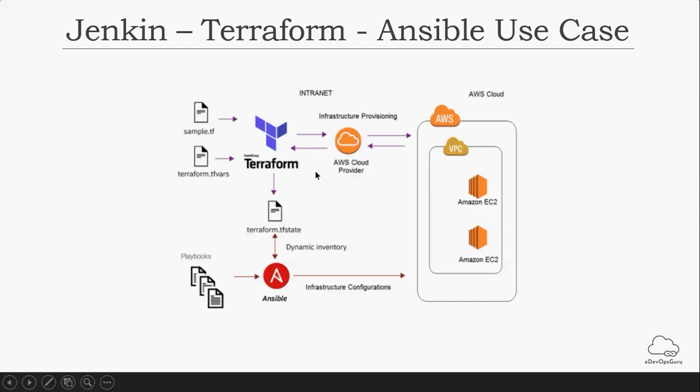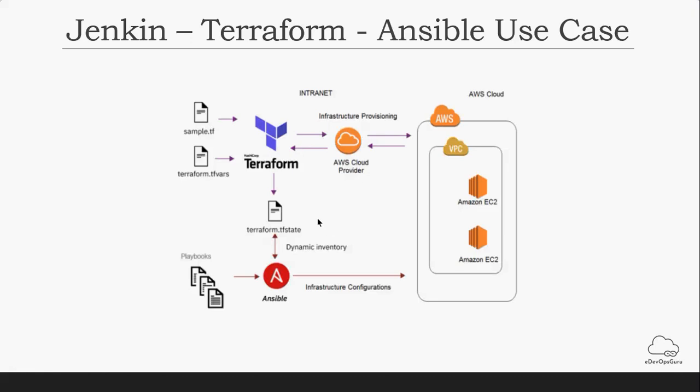So my Terraform and Ansible are installed on a master machine, which is an EC2 instance where Jenkins is also installed. Through Jenkins, we will execute these Terraform commands, and it will create an EC2 instance at runtime, and we'll get the IP of that EC2 instance.